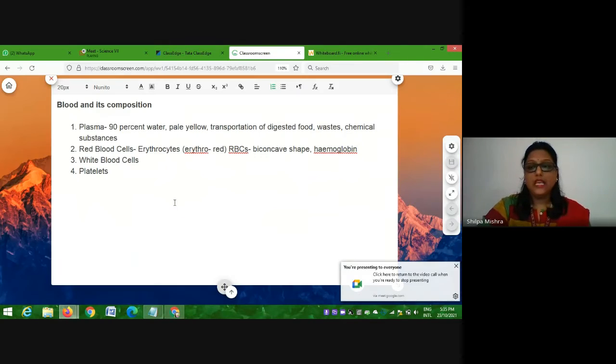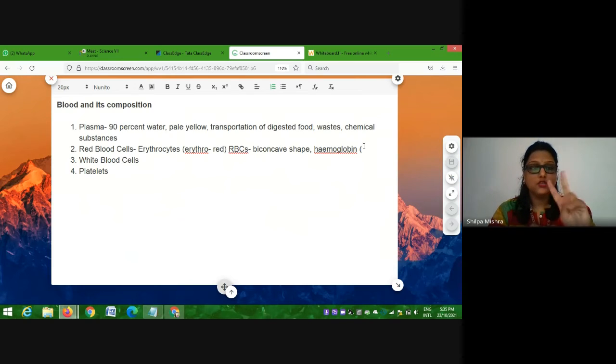Okay, now hemoglobin is a substance which gives the red color to the blood, and there is an interesting thing about hemoglobin. Hemoglobin is a molecule. This whole molecule is made up of two parts. The first part is called heme, and this heme part is made up of iron.